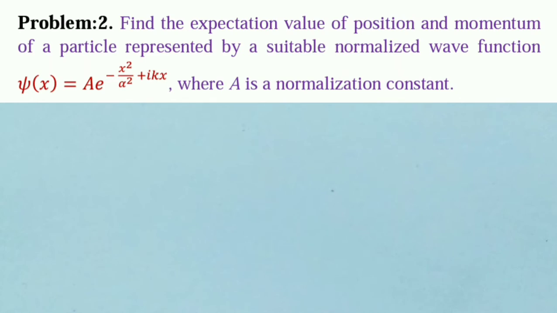Find the expectation value of position and momentum of a particle represented by a suitable normalized wave function psi(x) equal to A e to the power minus x square by alpha square plus i k x, where A is a normalization constant. Students, this problem is almost same as problem 1. Only difference is the wave function of this problem is complex. So the method to solve this problem is actually same as the previous problem. Look at the solution carefully.